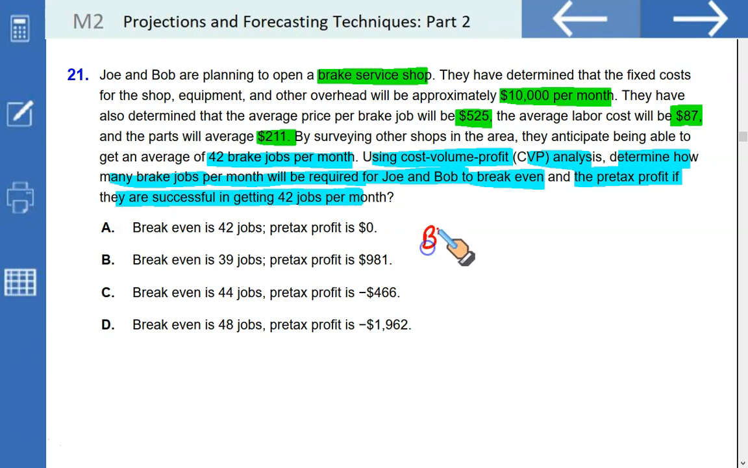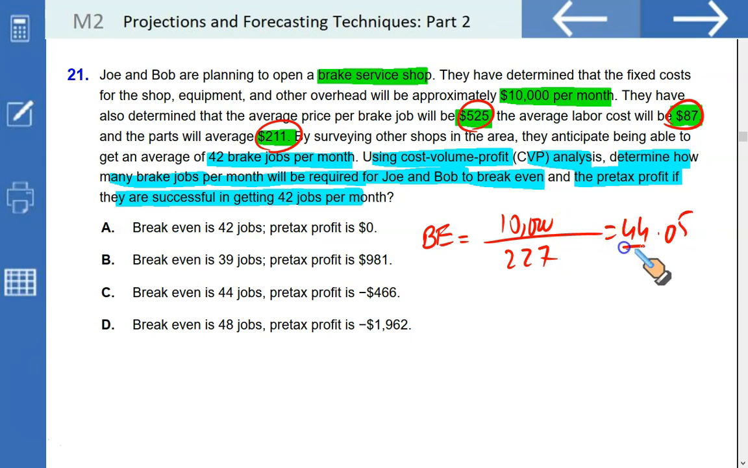To calculate break even, we need to first find the unit contribution margin, which is 525 less 87 less 211. If we do 525 less 87 less 211, it gives me 227. And when you divide 10,000 by this number, you get approximately 44.05, which is approximately 44 jobs. So that makes C the correct option. Let us do the next part.